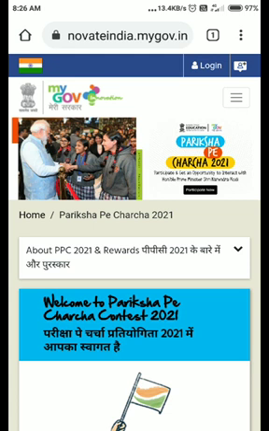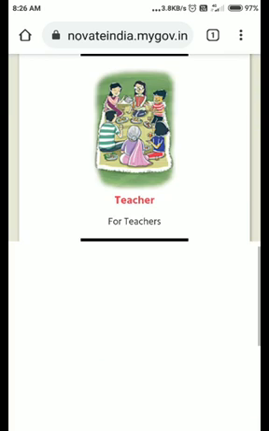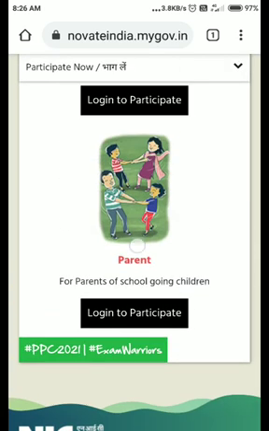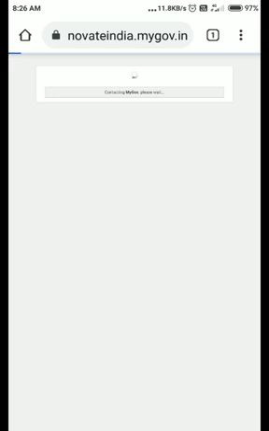And here again, as discussed in previous videos also, there is a small arrow, we are supposed to click on that. Participate now option, and at the end the last option will be for parents of school going children, log in to participate. We are supposed to click on that option.